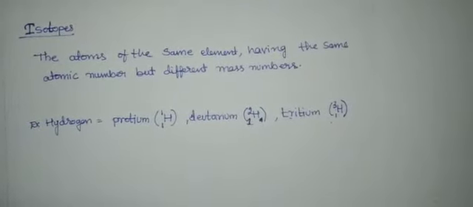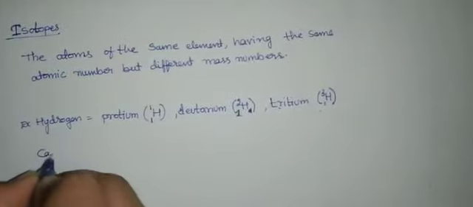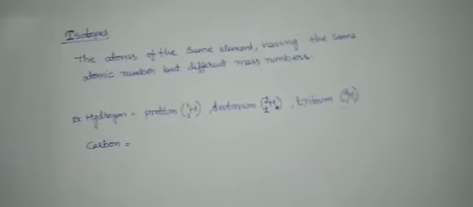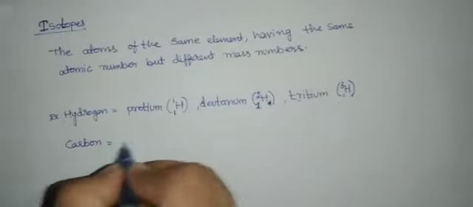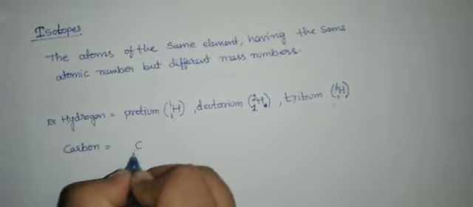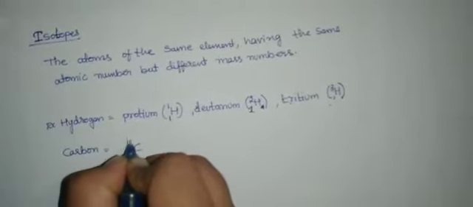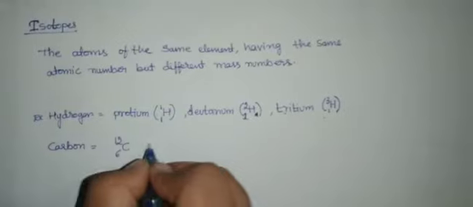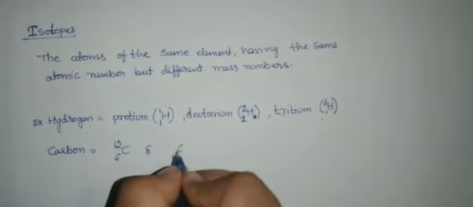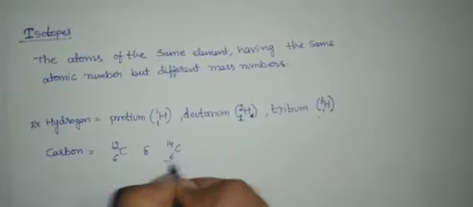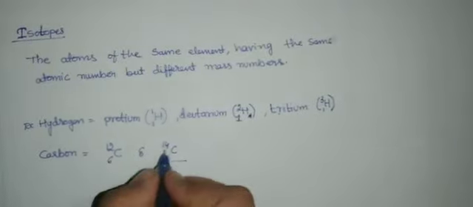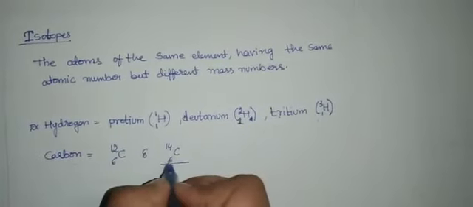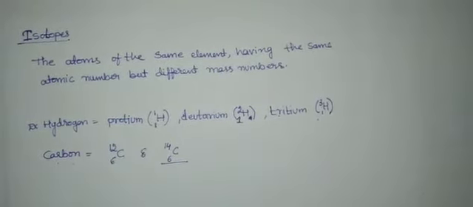So if you take carbon, carbon also exists in 2 different forms. One is carbon C612, this is the normal one, you know that. And the next one is carbon 14. This is the isotope of carbon. Carbon 14 is the isotope of C614, that is the isotope of carbon.